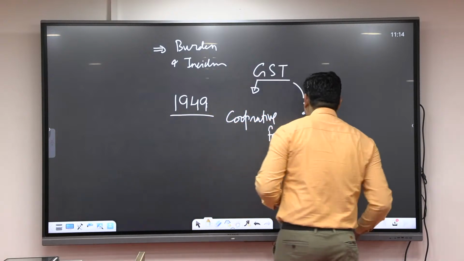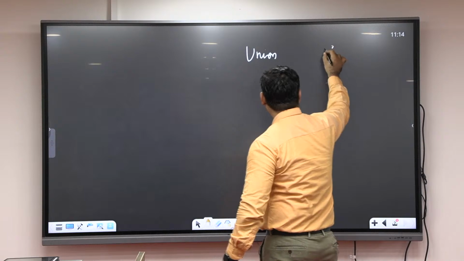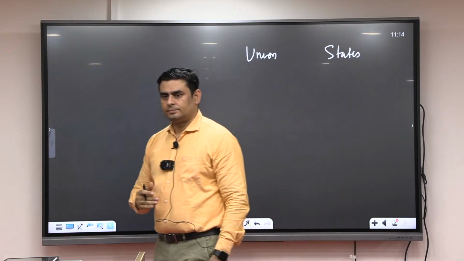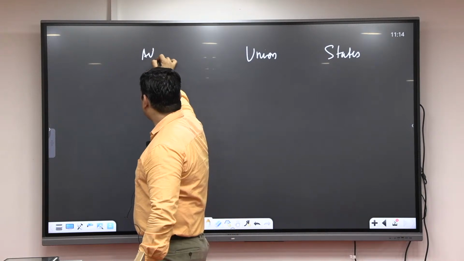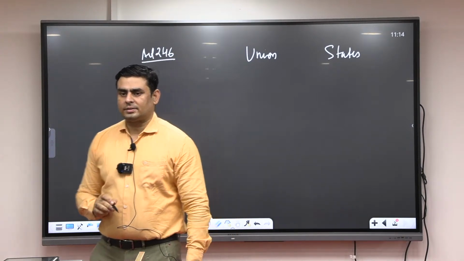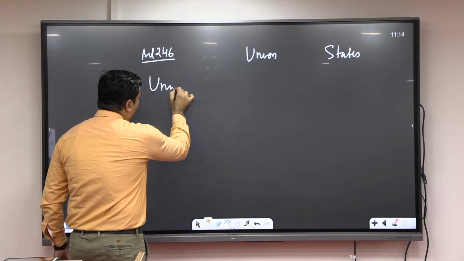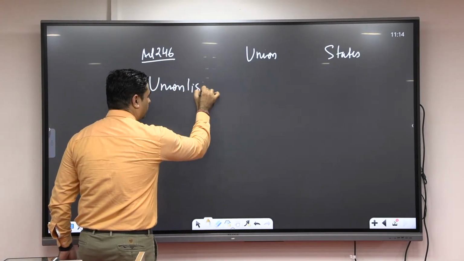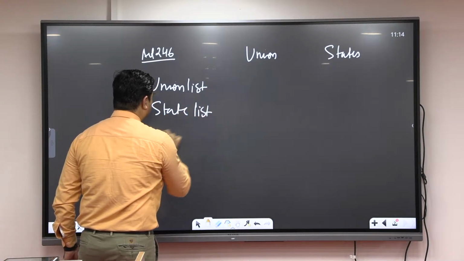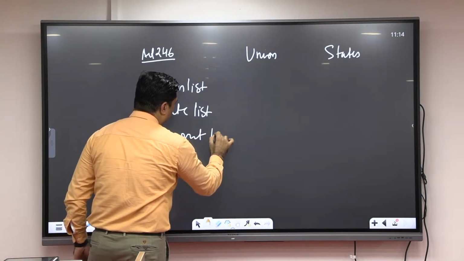In India, both union and states have power to impose tax. Under which article? 246. So Article 246 of the Indian Constitution tells about the union list, the state list and the concurrent list.